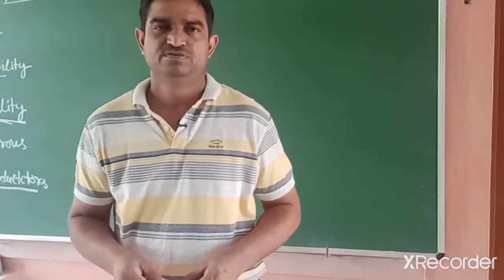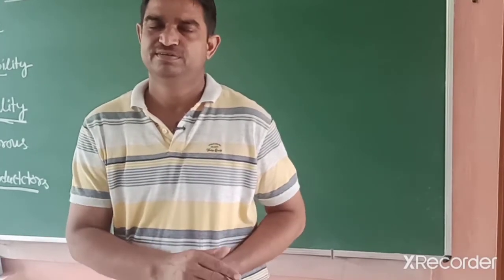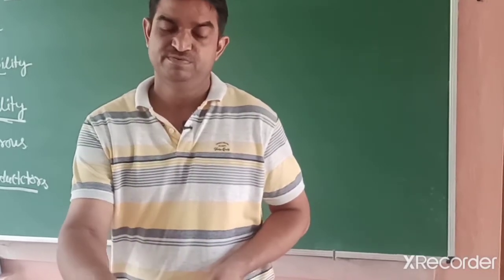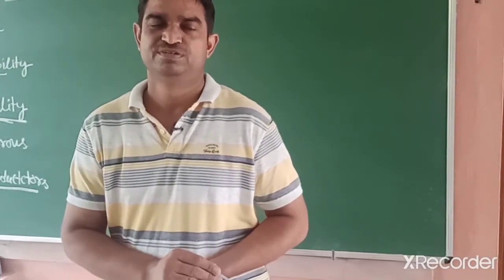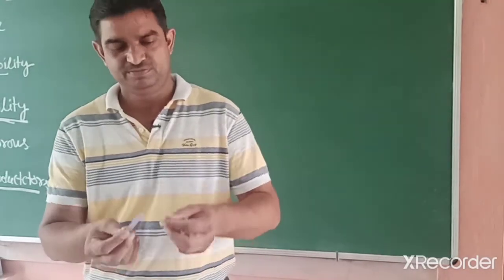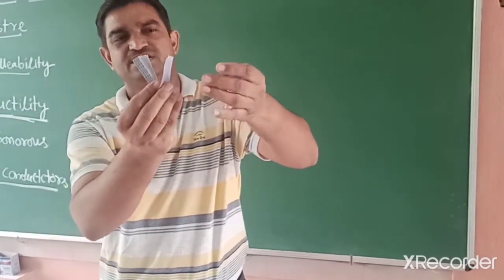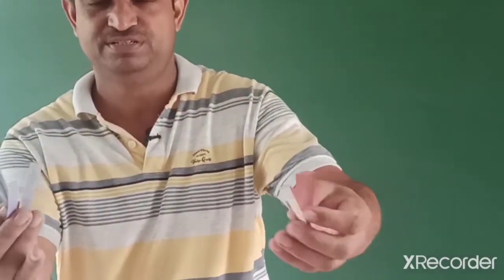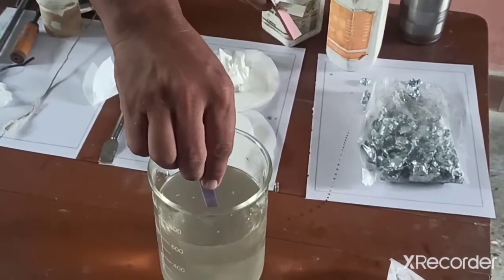Now students, we checked what happens when sodium mixes in water, then hydrogen gas is released and it catches fire. Now you observe, and now we check the nature of the remaining compound, whether it is acid or base. We earlier studied acid and base, how can we check? By litmus paper. We have two types of litmus paper, blue litmus and red litmus. So when we dip red litmus and blue litmus, you can see what change occurs in this solution. Now I dipped in that solution.